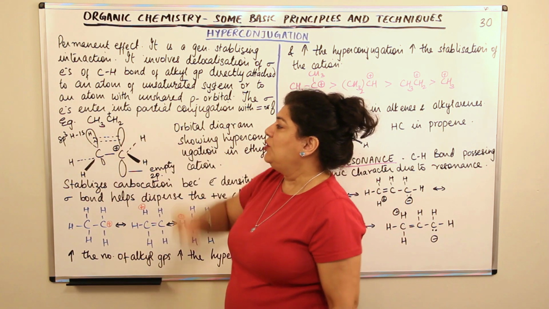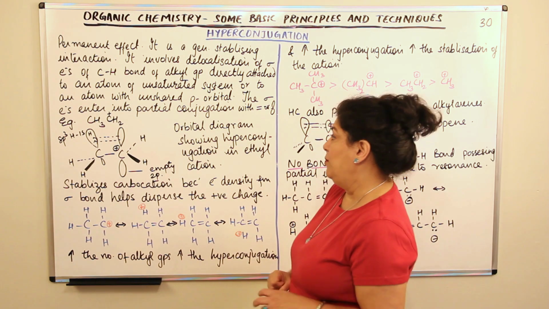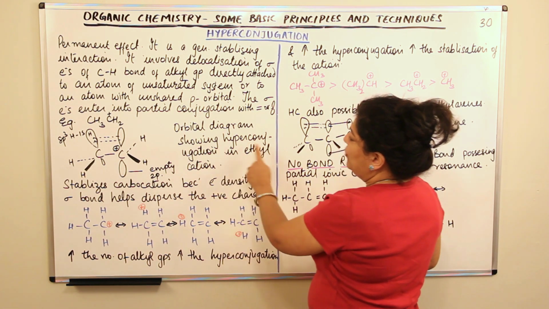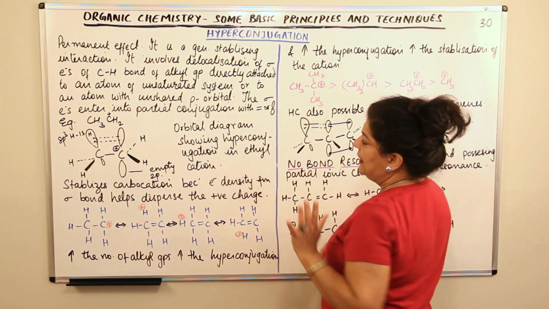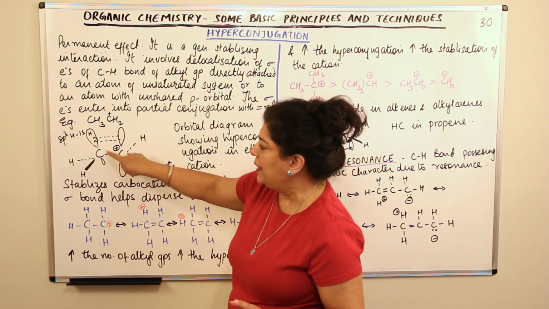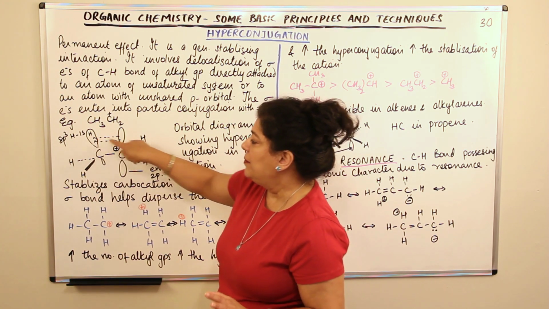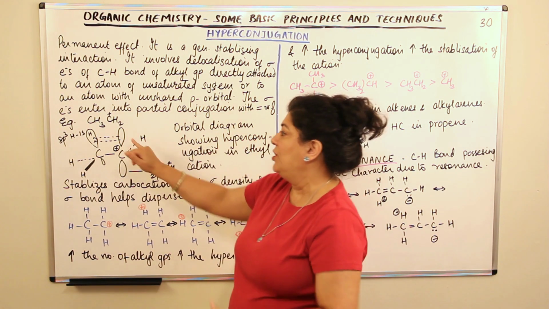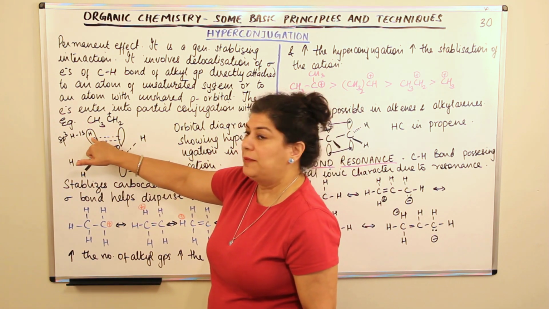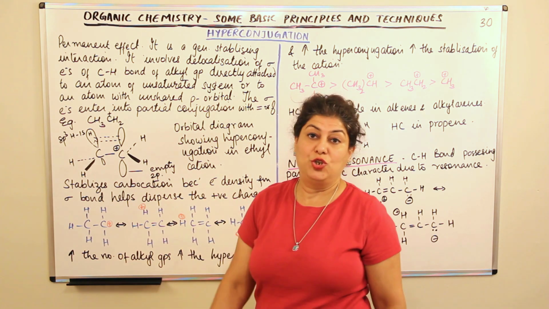For example, you have this ethyl carbocation. In this, what do we see? Orbital diagram showing the hyperconjugation in ethyl cation. In this ethyl carbocation, the sp3 hybridized hydrogen can be in conjugation with this empty orbital, and therefore these sigma electrons can move into the empty orbital.